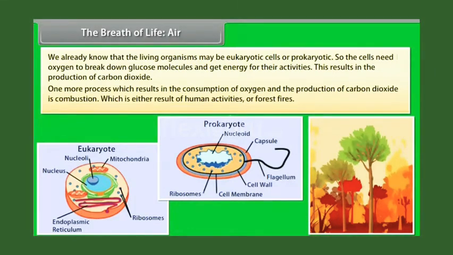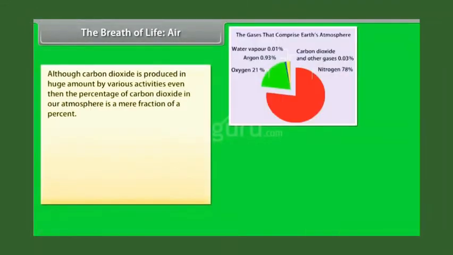Combustion means burning, which is either a result of human activities or forest fires. Although carbon dioxide is produced in huge amounts by various activities, even then the percentage of carbon dioxide in our atmosphere is a mere fraction of a percentage.